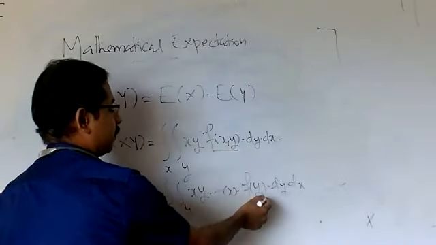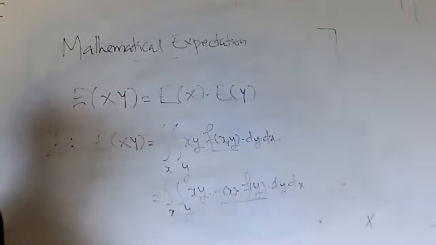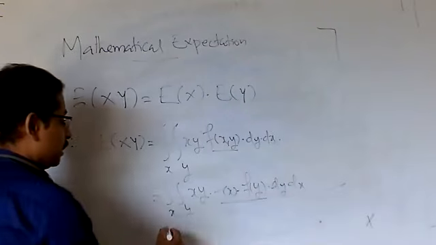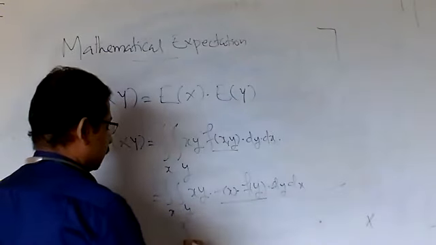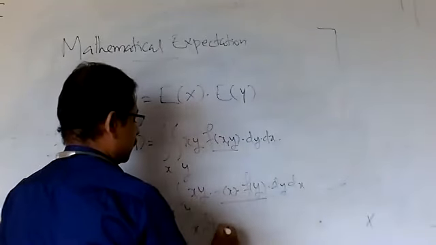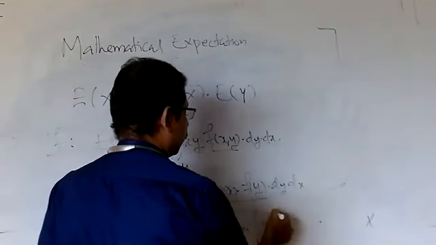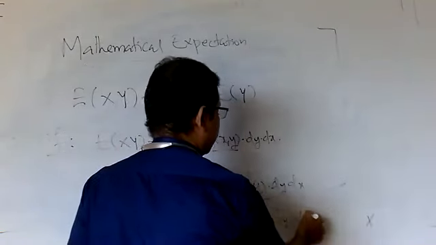Okay, so this can be written with f of x into f of y, dy dx. F of xy is f of x into f of y, because x and y are independent. Otherwise, this is not possible. And this is equal to integral over x, x into f of x dx, then integral over y, y into f of y dy.